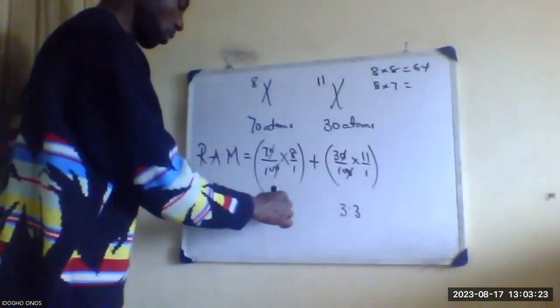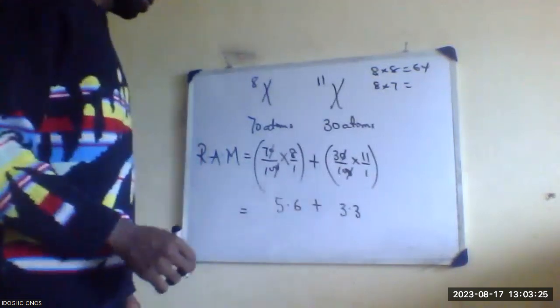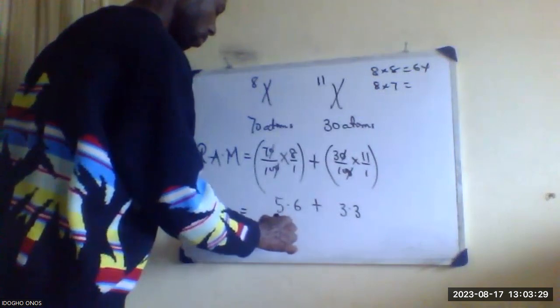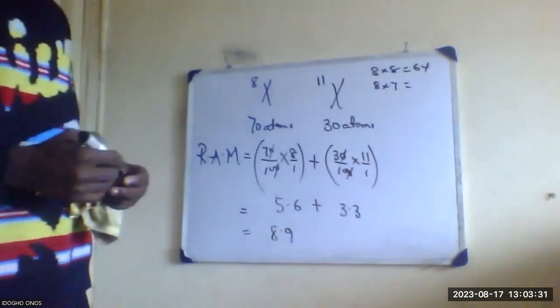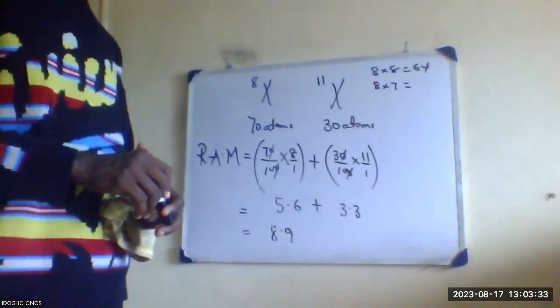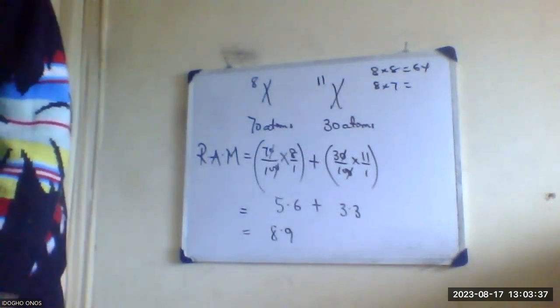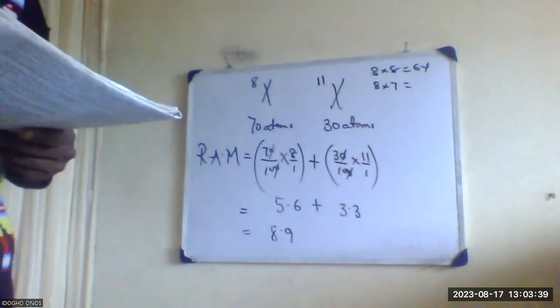Divide, that will be 5.6. Add it, that should be 8.9. So that is the relative atomic mass. If you have a calculator, you can confirm it also.